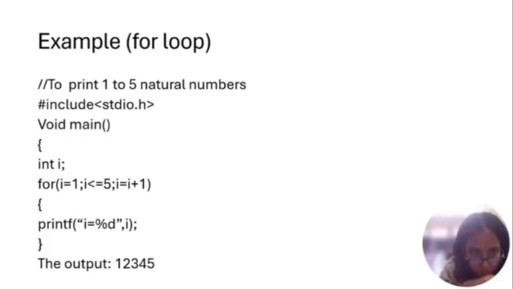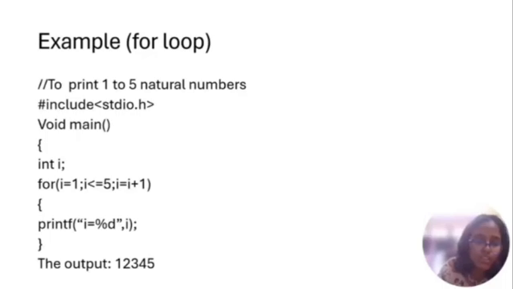Example for loop: to print 1 to 5 natural numbers. So here we have taken a variable I. The initialization is I equal to 1. The condition is I less than or equal to 5. And the updation is I equal to I plus 1.